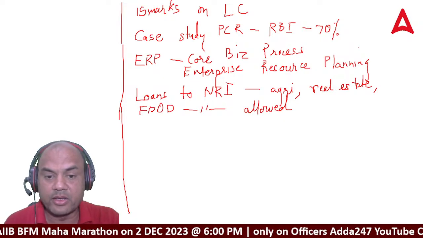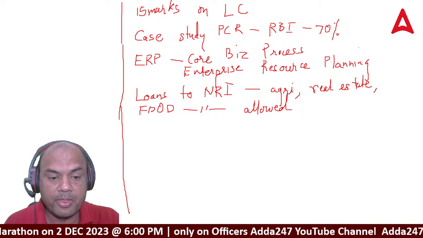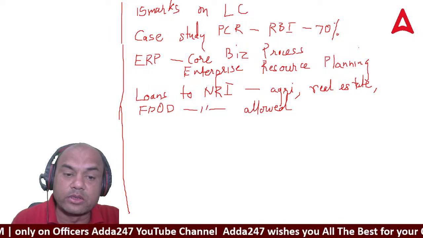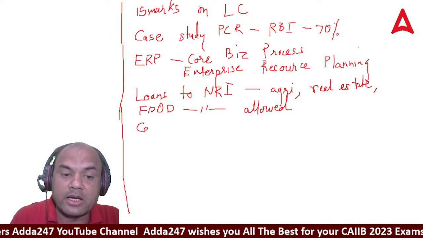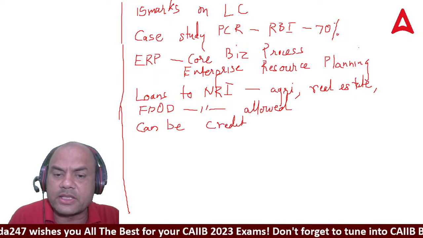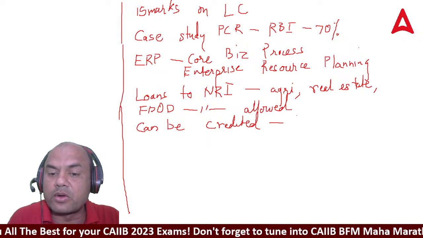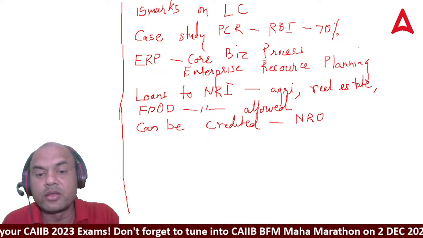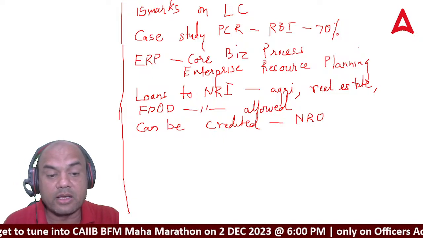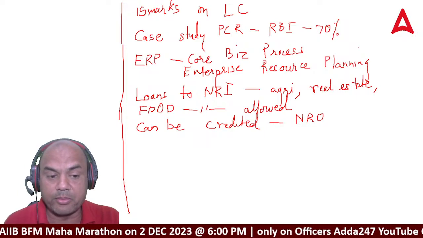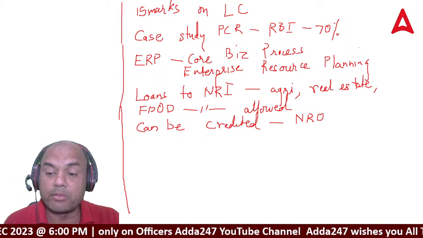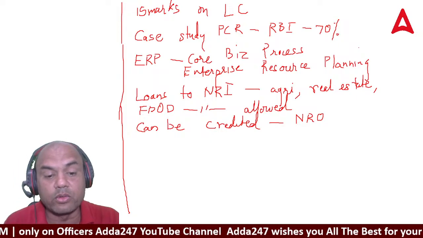The second question was where the funds of a loan to an NRI can be credited. This is a very important question. In the classes I have taken it many times. It can be credited only to the NRO account. Importantly, repayment through NRE is allowed, but the loan can be given only to NRO.